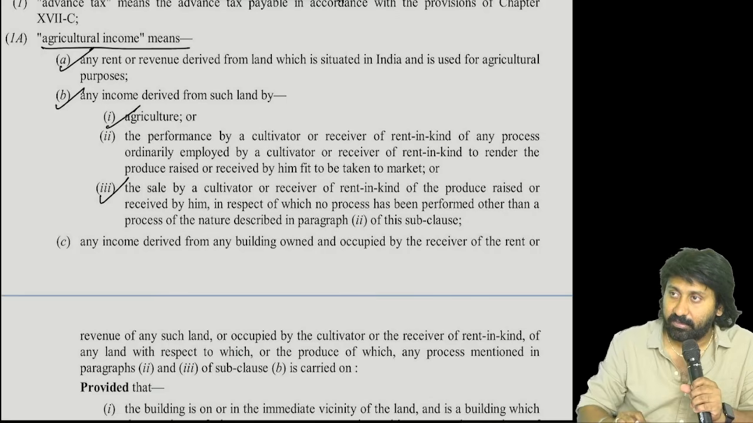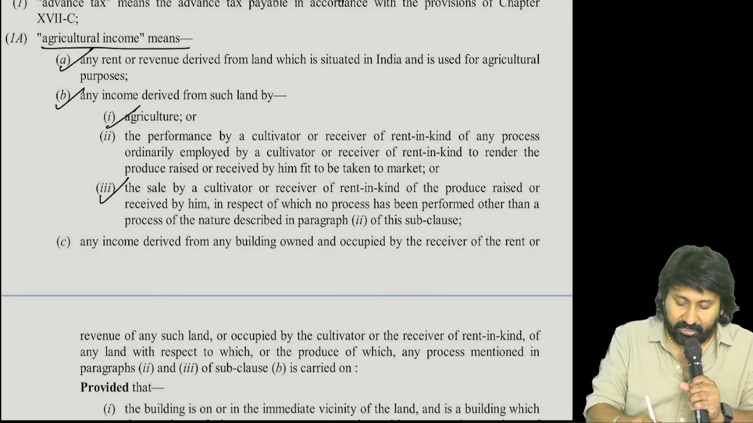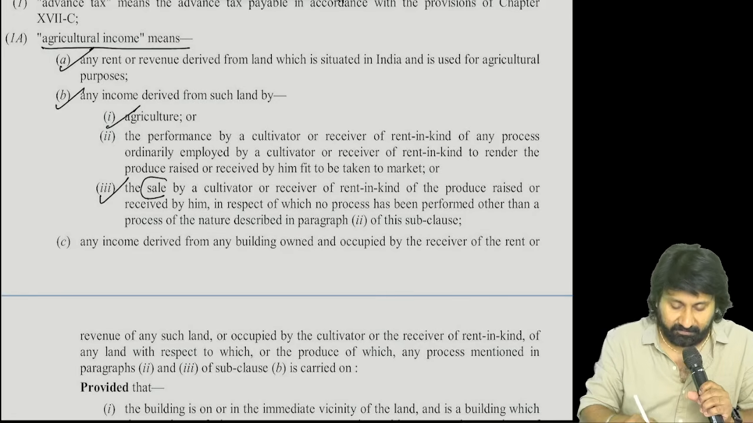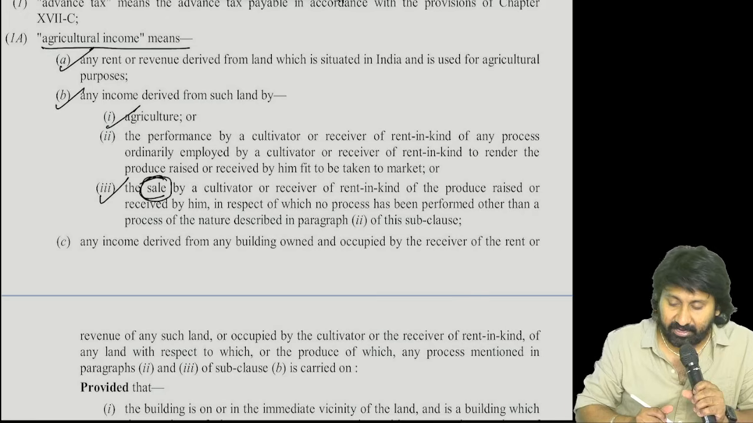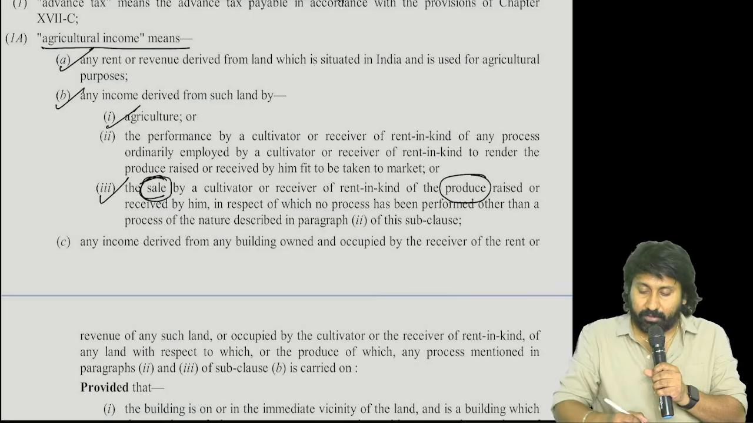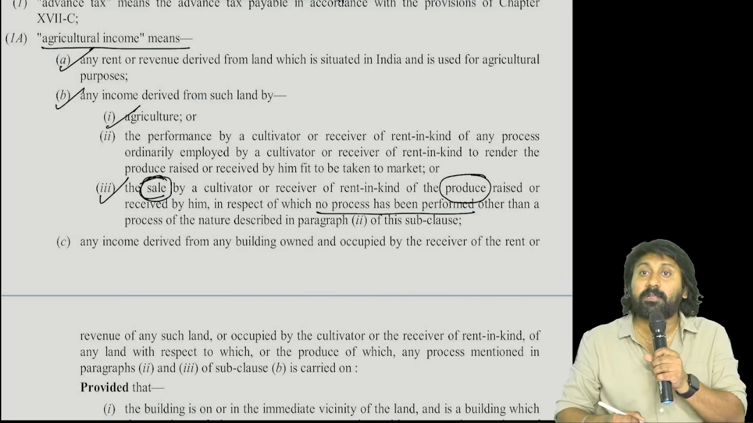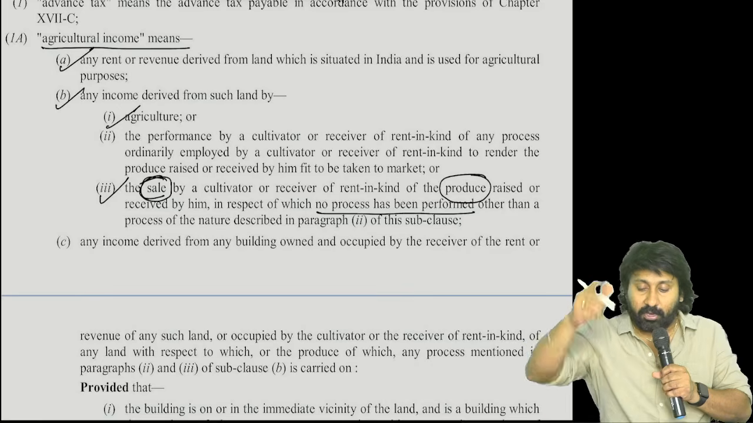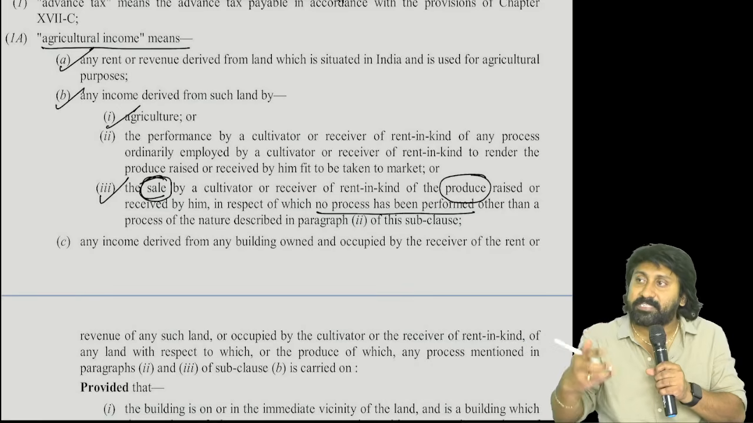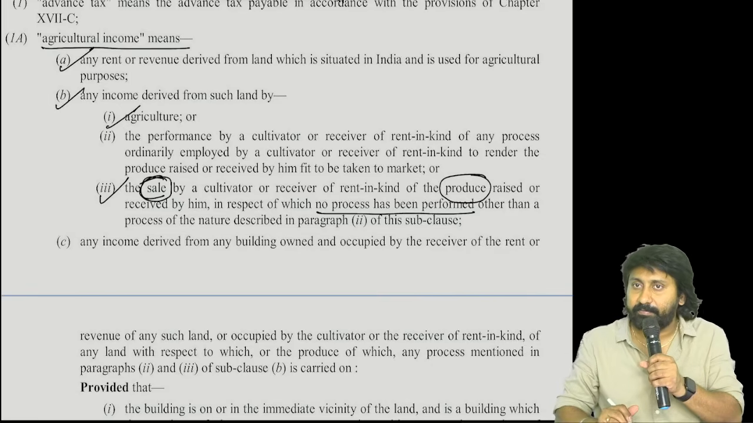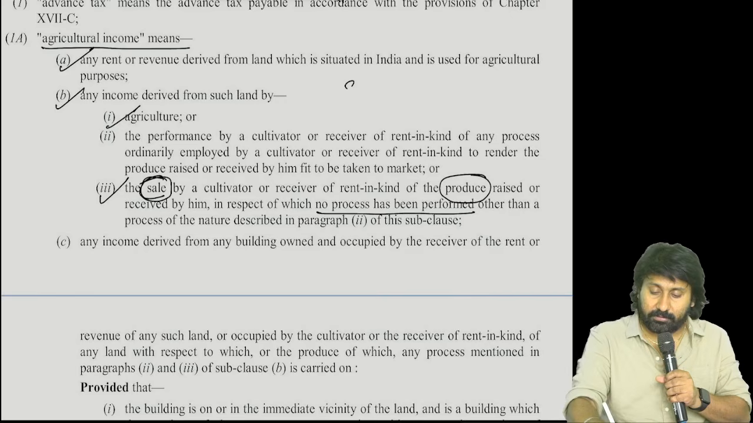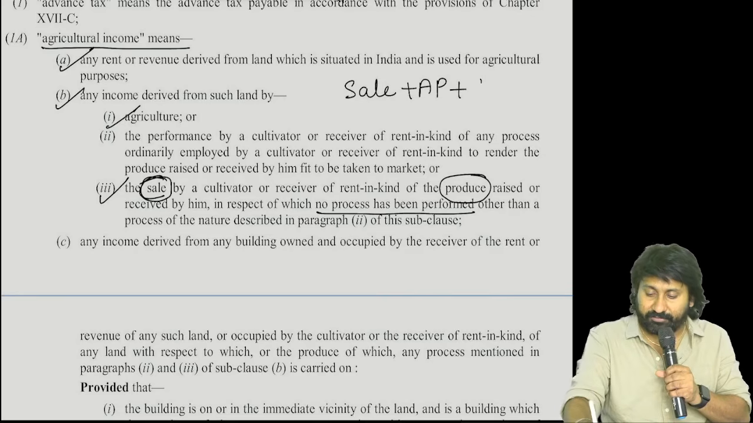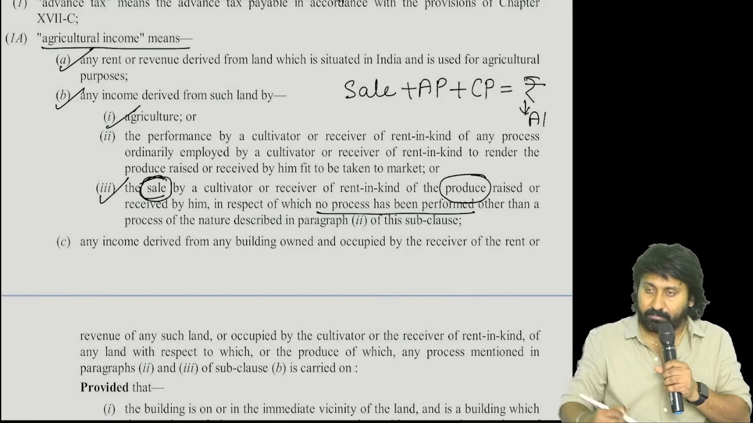Third one. Any agricultural income derived in the form of sale of what? Produce, on which no process has been performed other than the process described in paragraph 2. Tell me, the process performed in paragraph 2 is a compulsory process or optional process? Compulsory process. So what is there? Sale of what produce? On which what is performed? Any revenue coming out of it will be treated as what income?